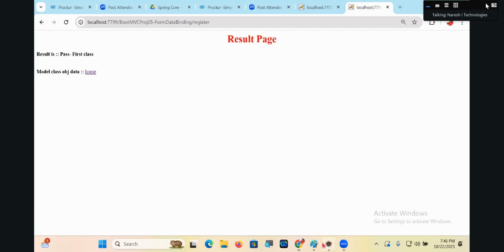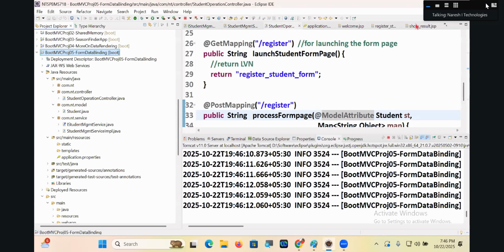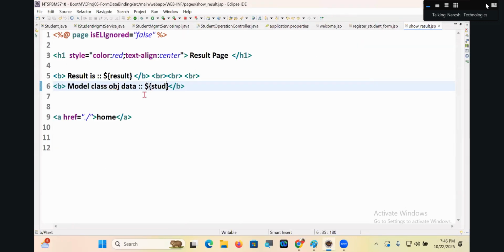What is the changed name? The changed name is student, with the first letter in lowercase. The class name has become the model attribute name, but with the first letter in lowercase. Check it out.